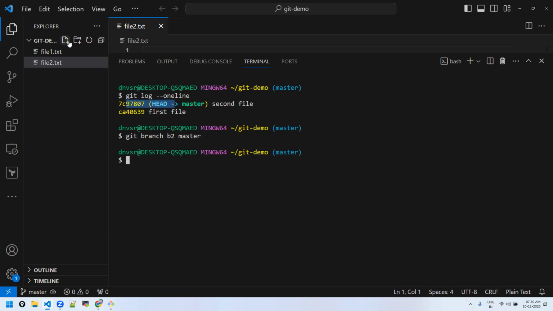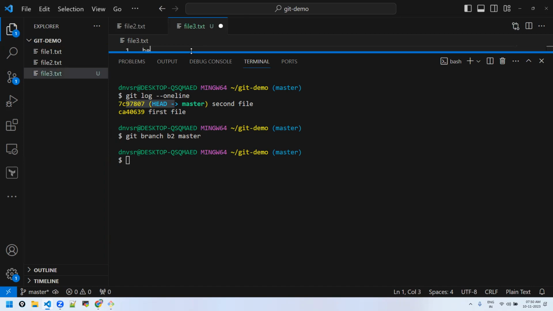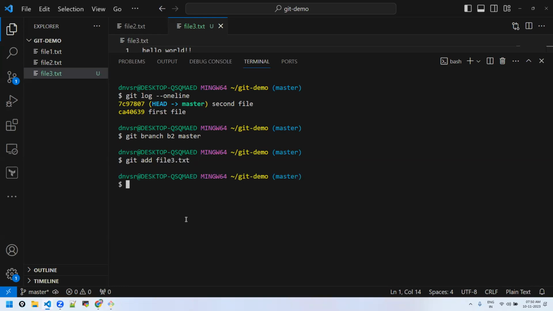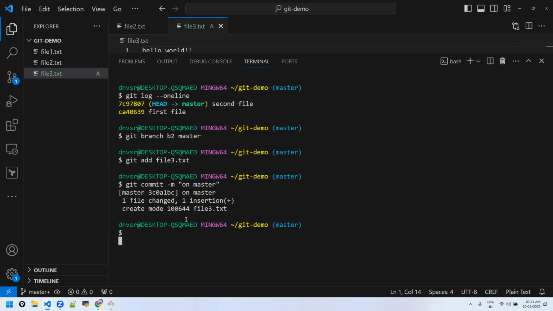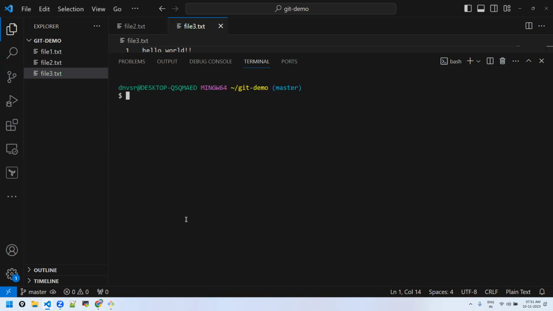Now I'm making a new commit on master, which is commit C. Same as we did: git add this file and git commit -m on master. Okay, done. On master, changes were done.